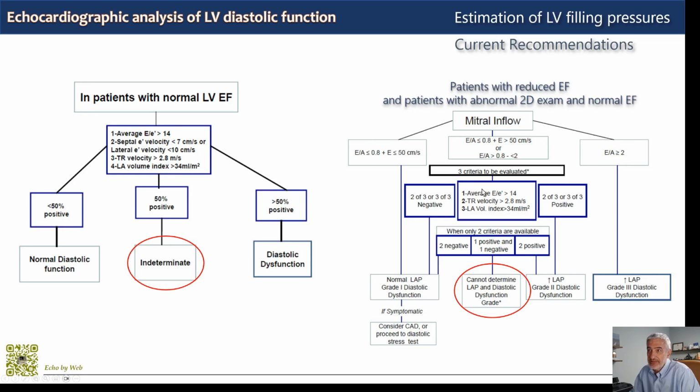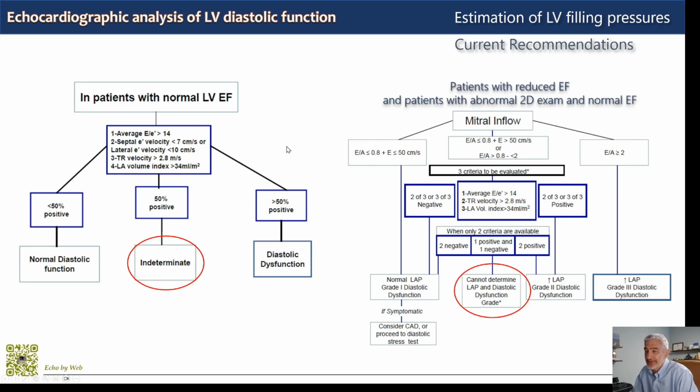There are two algorithms, as I said, one on the left and one on the right. The first, on the left, is for patients who have a baseline normal ejection fraction and normal 2D echocardiogram, so no hypertrophy, no left atrial dilatation, for example. And the second algorithm is for patients with reduced ejection fraction, or patients with normal ejection fraction but abnormal 2D, so for example hypertrophy of the left ventricle or left ventricular dilatation.